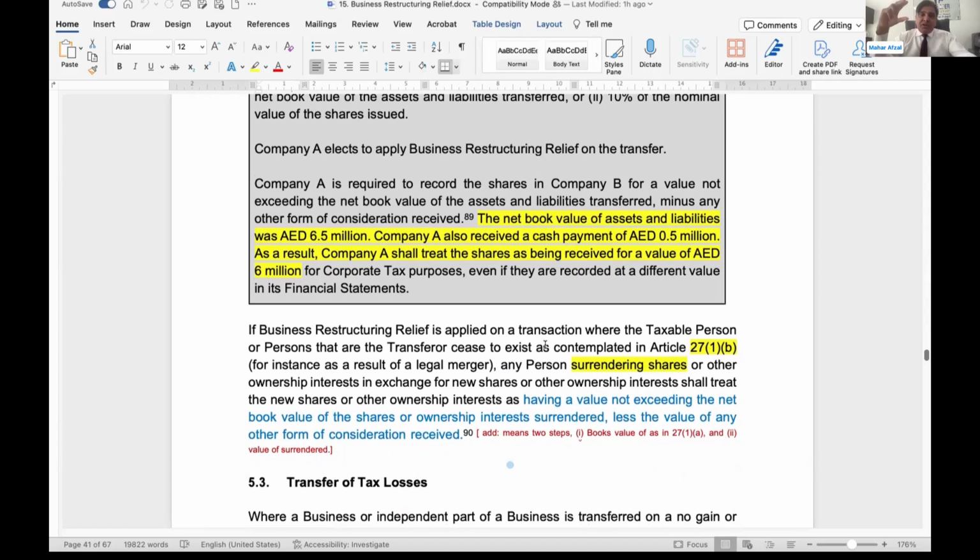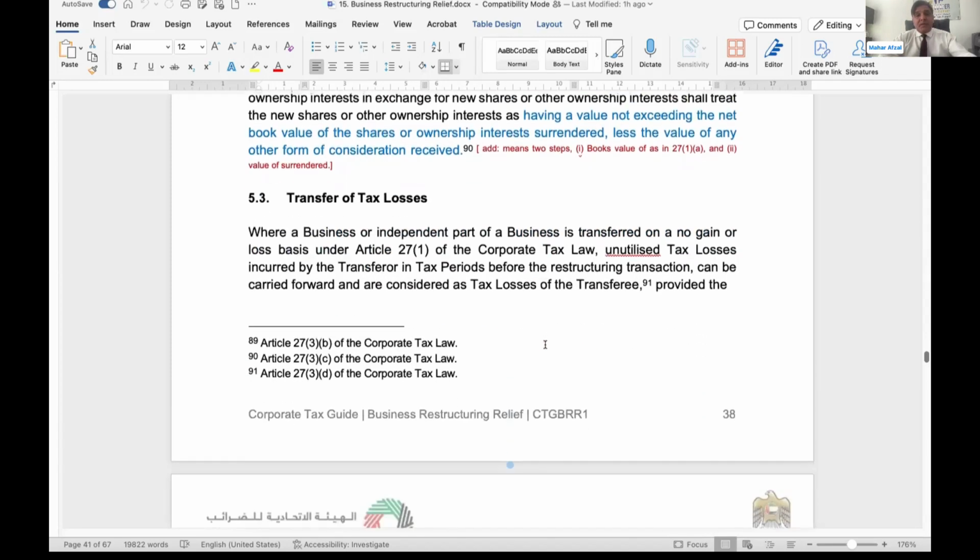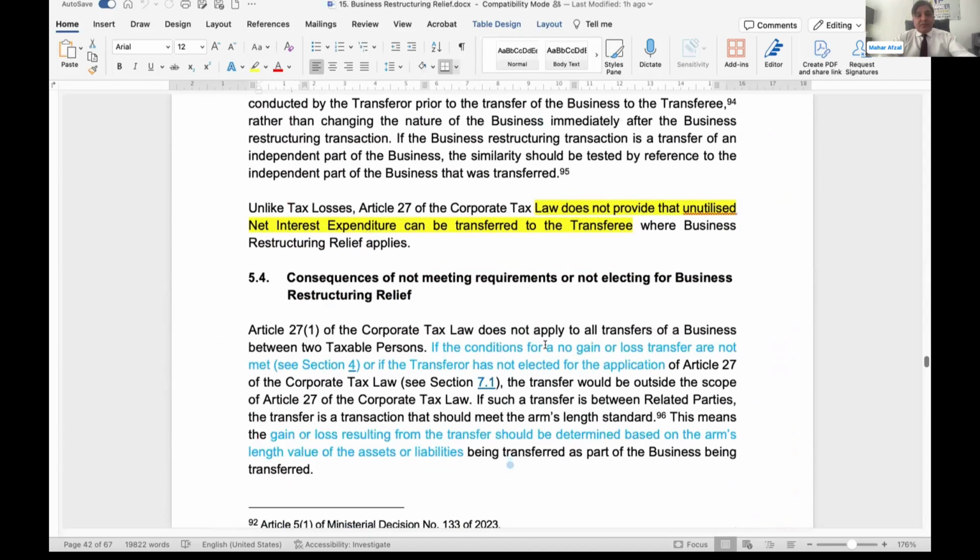That will be considered the market value of the equity or any other form of equitable interest received from the transferee or any other person who is paying on behalf of the transferee. Transfer of losses we have already discussed.